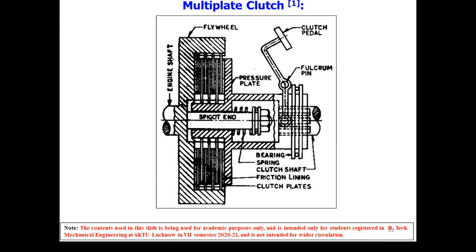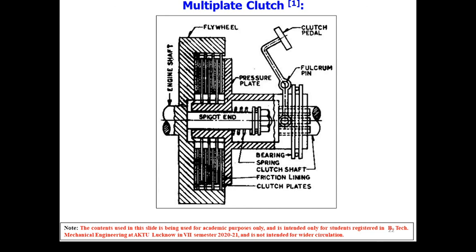In this type of clutch, the overall diameter of the clutch plate is reduced because we are using multiple plates. So we can obtain the same torque using multiple clutch plates. This type of clutch is used in heavy transport vehicles and racing cars because we have to transmit a large amount of torque. This can also be used in scooters and motorcycles due to space availability limitation, right?